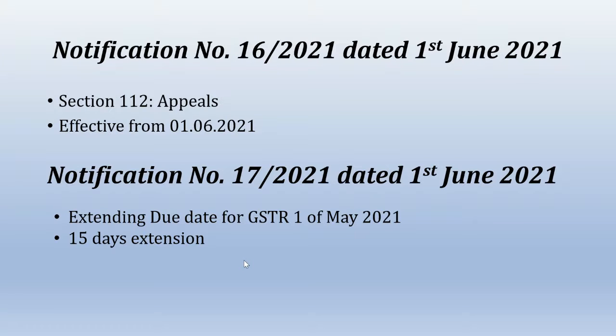Section 112 talks about appeals. Even though appeal provisions have been mentioned in the CGST Act, till now this was not implemented. However, by this notification, the effective date is mentioned as 1/6/2021. Therefore, the appeal provisions are effective from 1st June 2021 onwards.